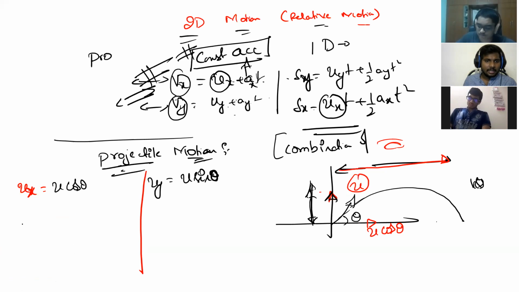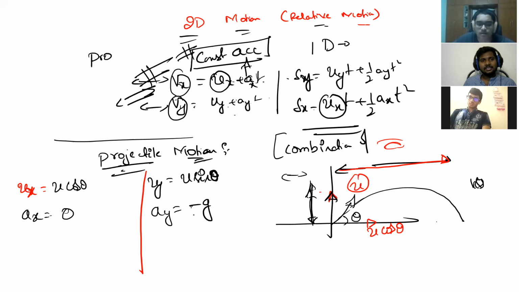Then what is acceleration in the x direction? Sir, minus g. No, x direction acceleration will be 0 here, at least for this regular projectile. There's no horizontal force here. There's no horizontal acceleration here. Kaushik, did you understand? Yes, sir. But what is y direction acceleration? Force is mg, acceleration is minus g.